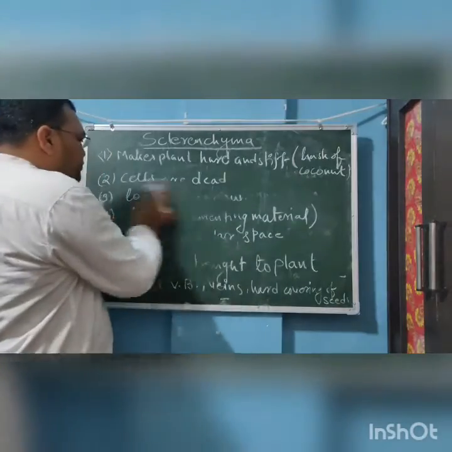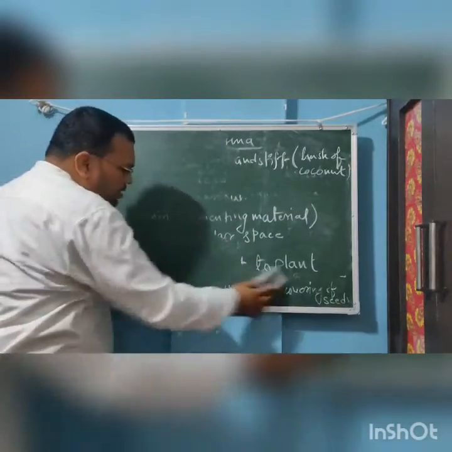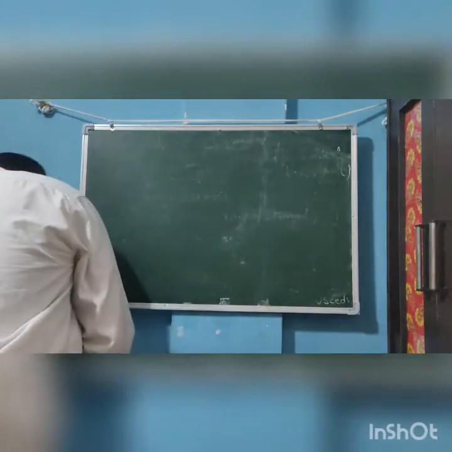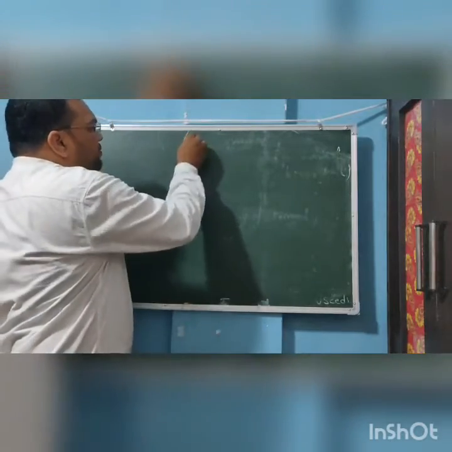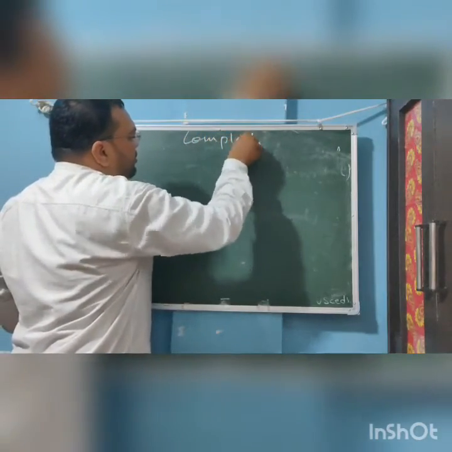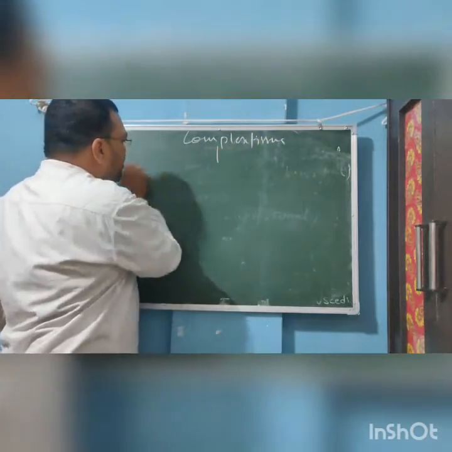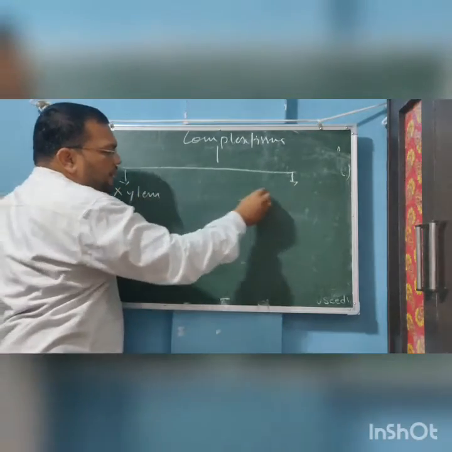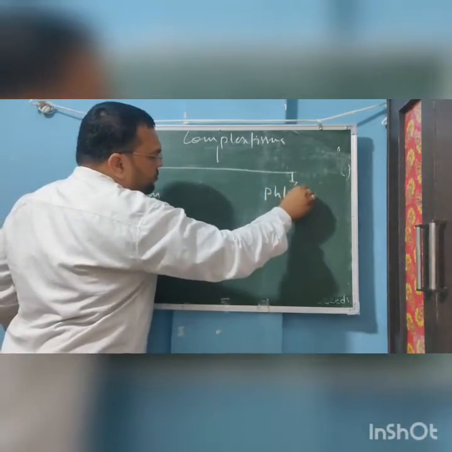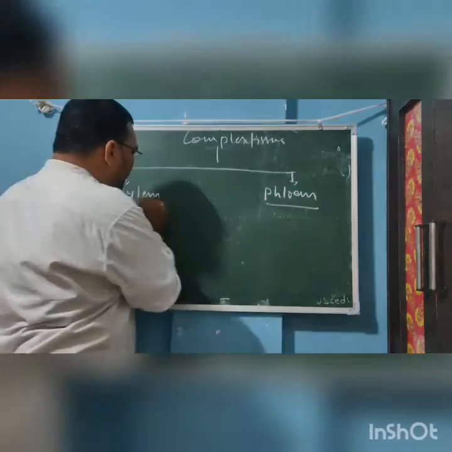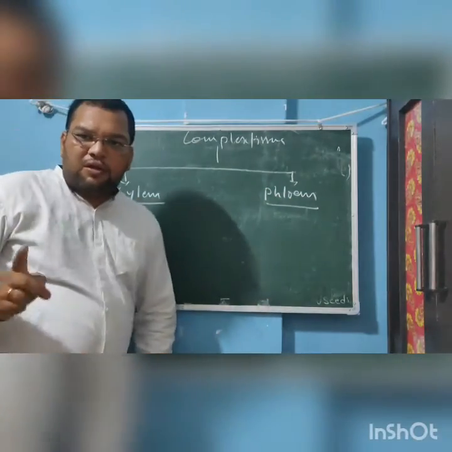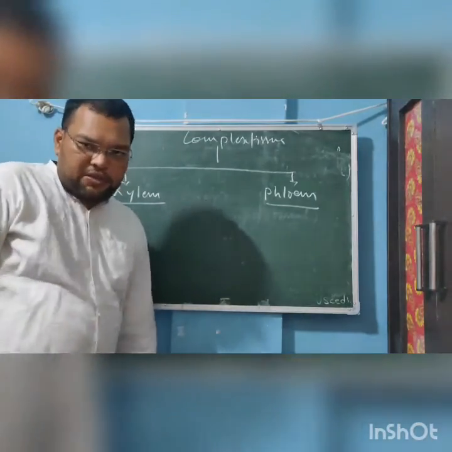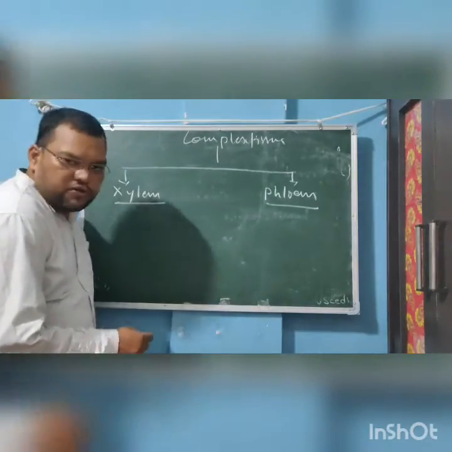The complex tissue is divided into two: the first is xylem, and the second is phloem. Why do we call xylem and phloem complex tissues? Because they are made up of four different types of cells. Now we are going to see those four types of cells.